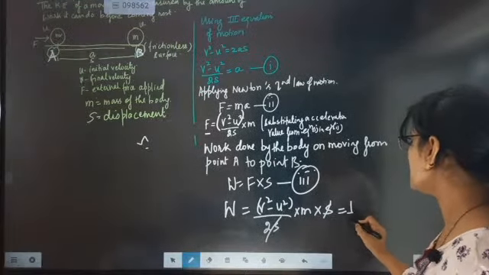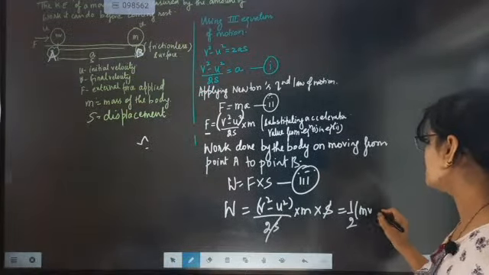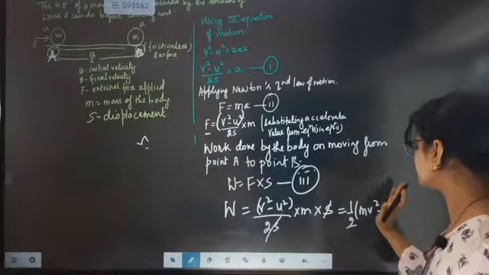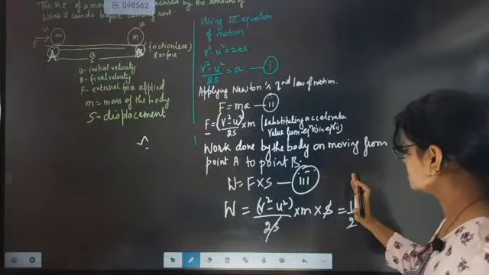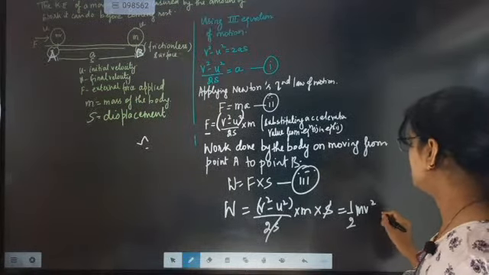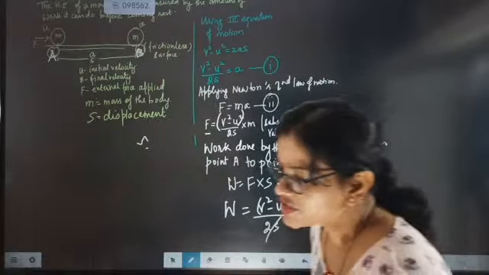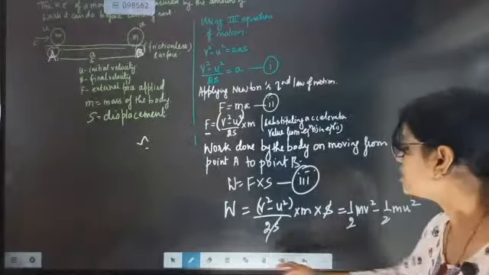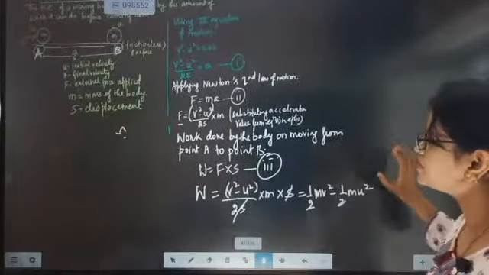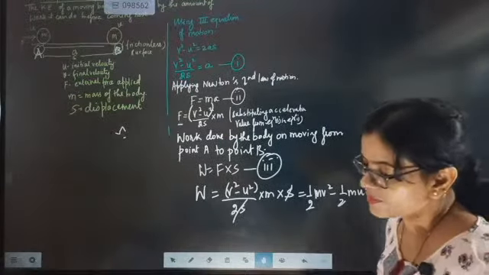So it will become half m(v square minus u square). It is considered as half mv square minus half mu square.